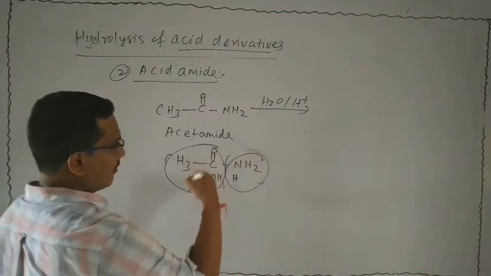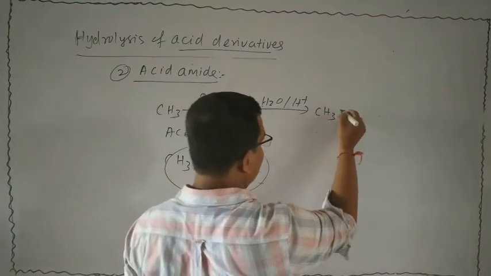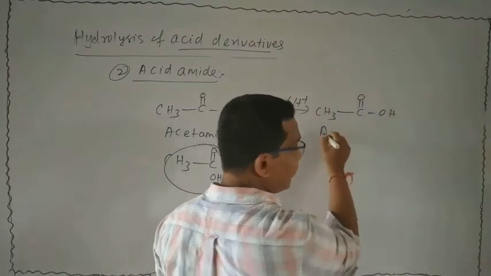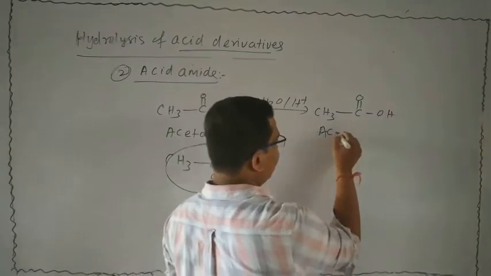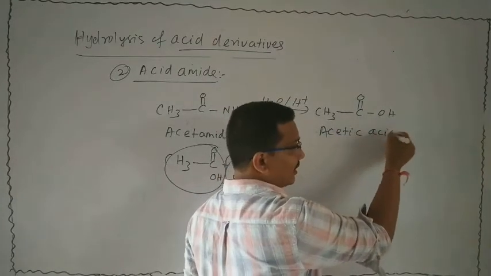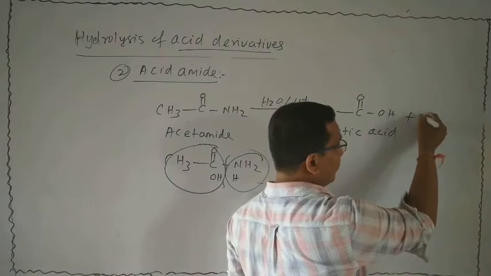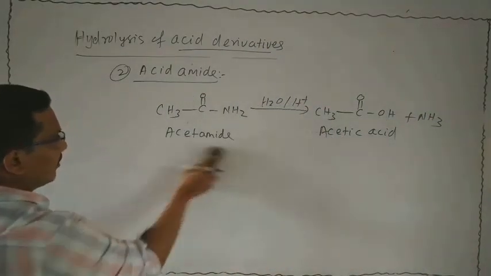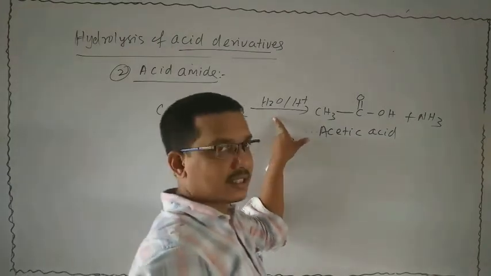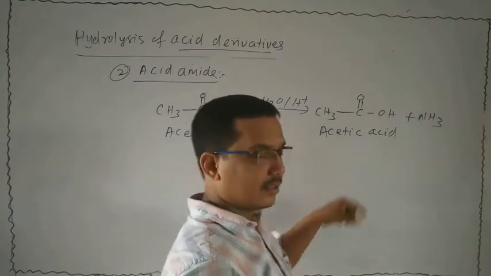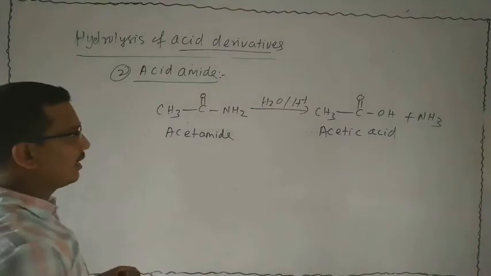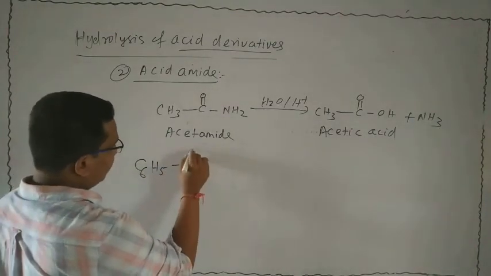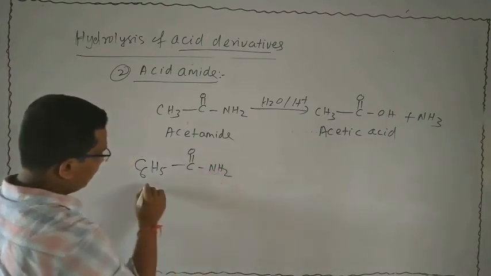This is the byproduct. Then what will be the product? CH3 double bond OH, that is acetic acid, and the byproduct is NH4Cl. Then what will be the statement? When acetamide undergoes acid hydrolysis, then acetic acid is formed. This is an example of an aliphatic amide. Next, again an aromatic one, which is benzamide.